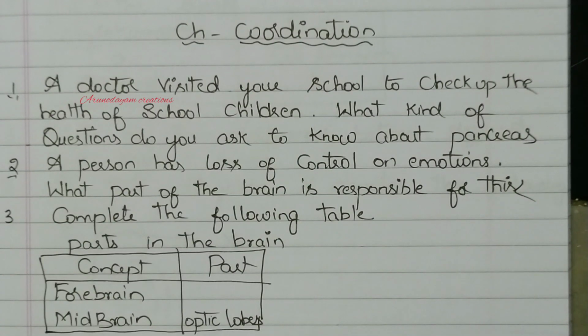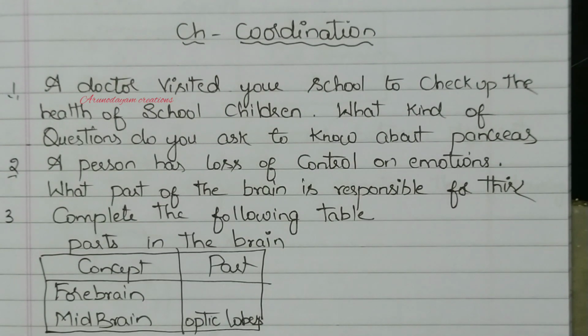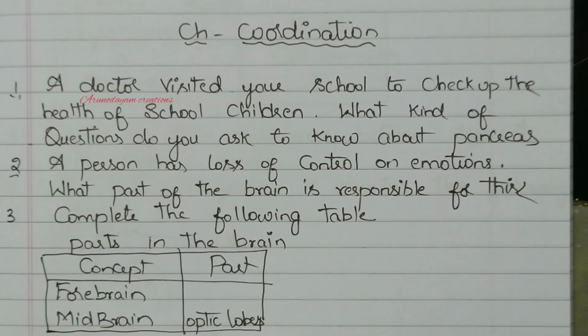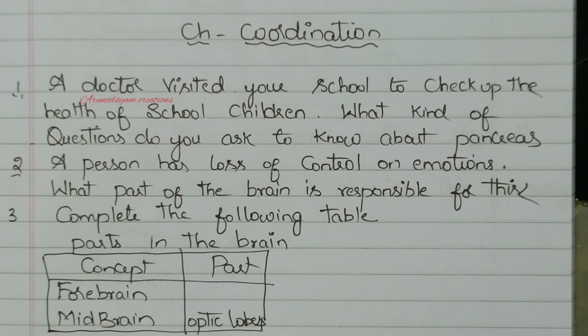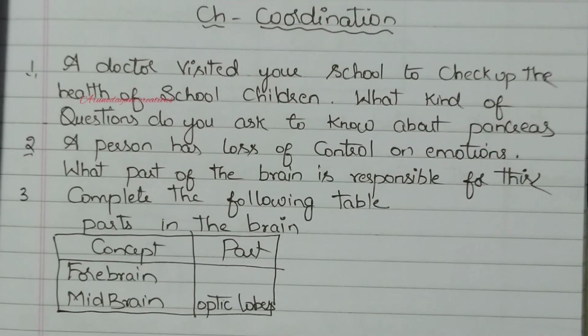Second, person has loss of control on emotions. Which part of brain is responsible for this? Actually, diencephalon of cerebrum controls our emotions. You have to write diencephalon of brain. Diencephalon of forebrain. Next. Third question.